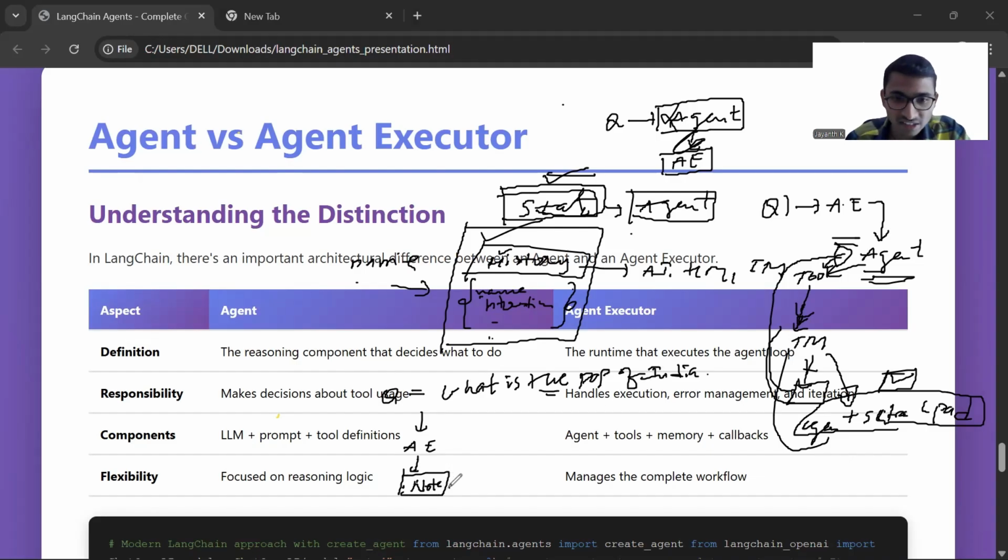This note is given to the agent, and the agent understands, okay, I need the population of India. Are there any tools? Yes, there will be some tools, like a search tool, which we define as before. The agent knows this tool is present, and it will call this tool.